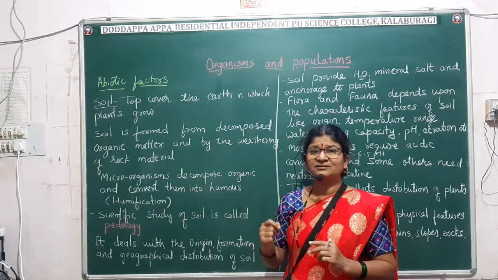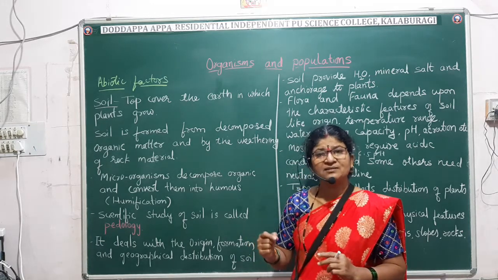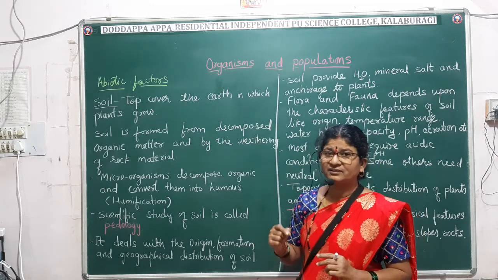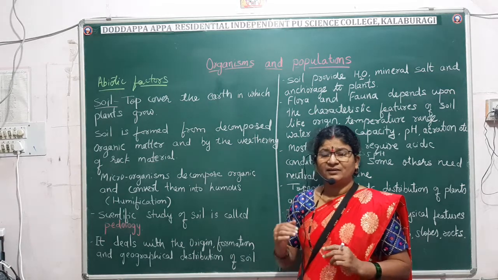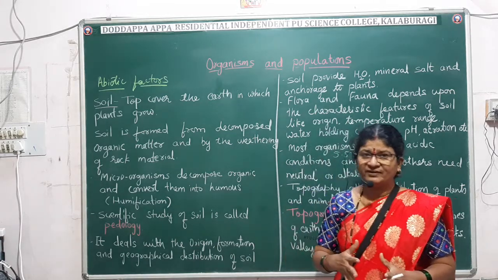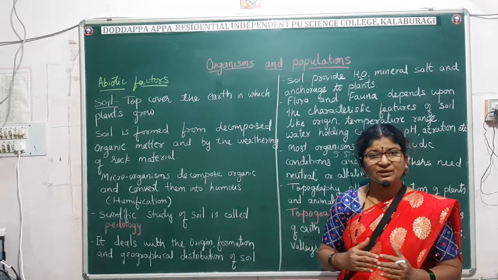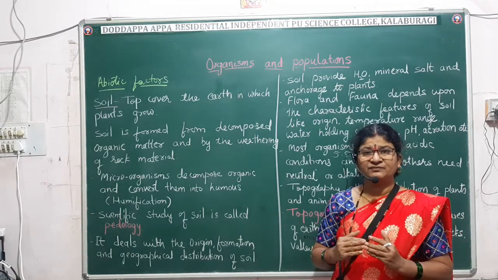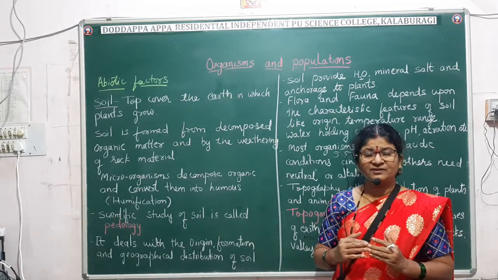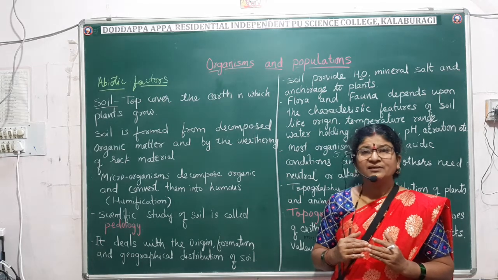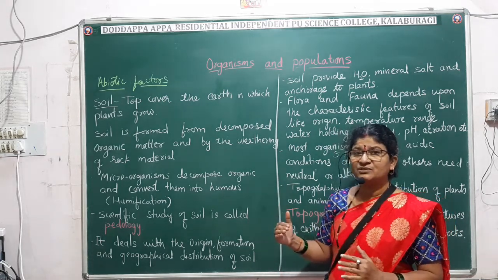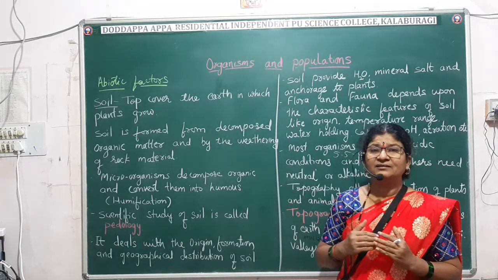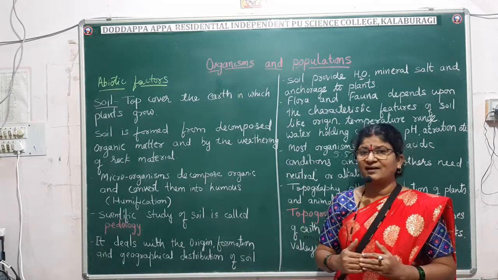It will alter the quality of the soil, and thus the soil becomes enriched with humus, that is the organic matter. Such a soil is very good. It will become fertile, of course. Such a soil is very good for the growth of plants and the survival of organisms. Fine. That is how the quality of the soil affects the distribution of plants and animals.